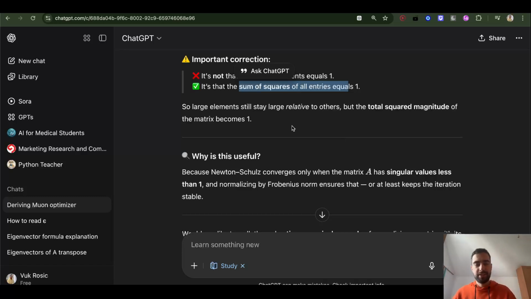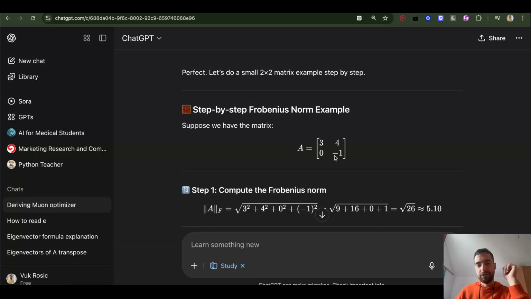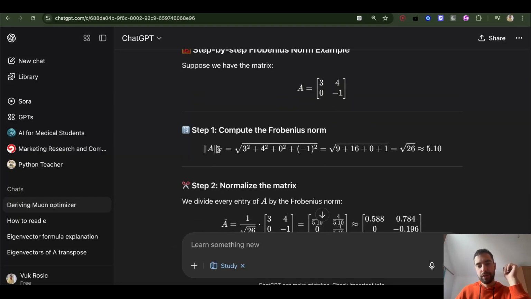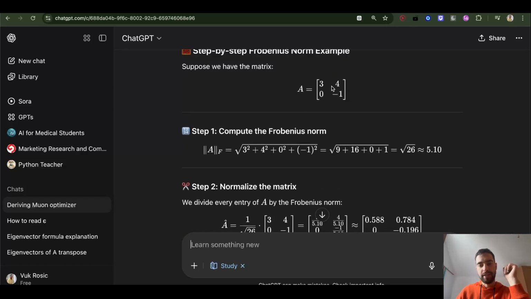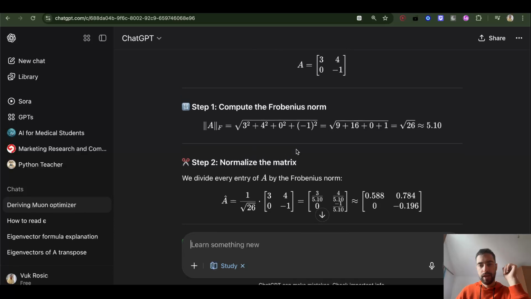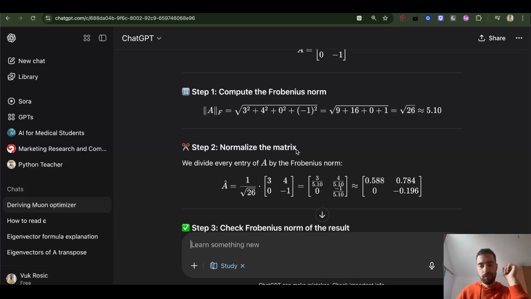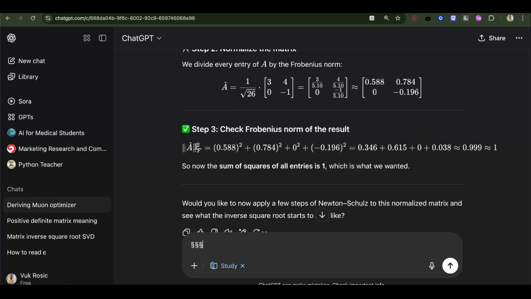We calculate this Euclidean norm of the entire matrix and then divide, so we get these normalized values, and we can check that the squares correctly add up to 1.